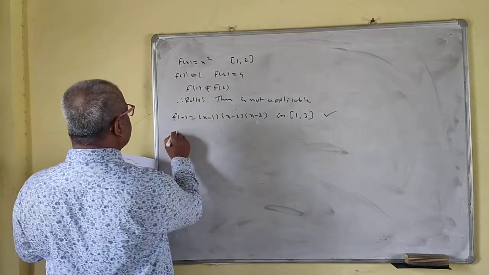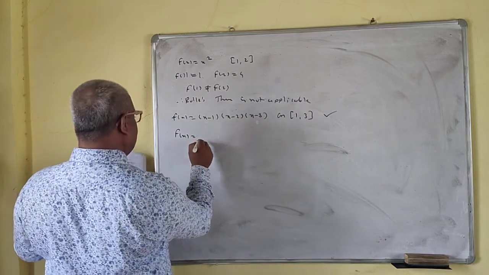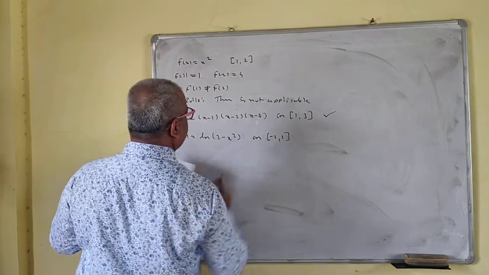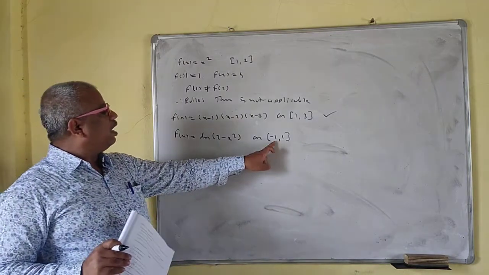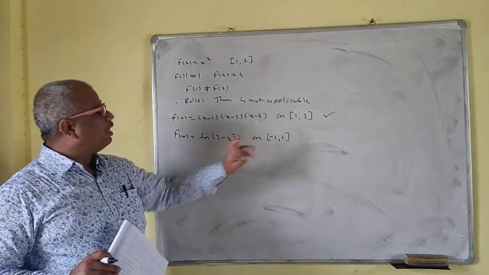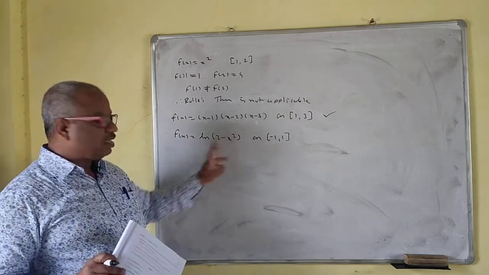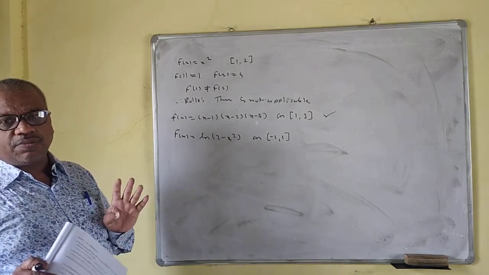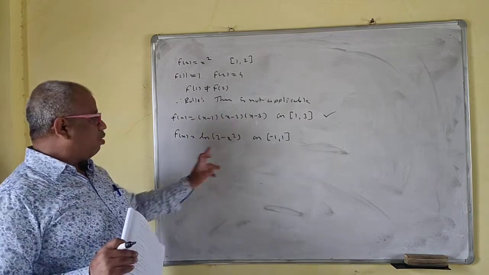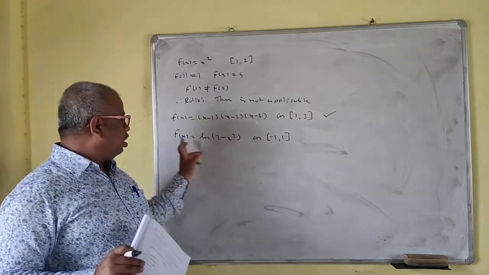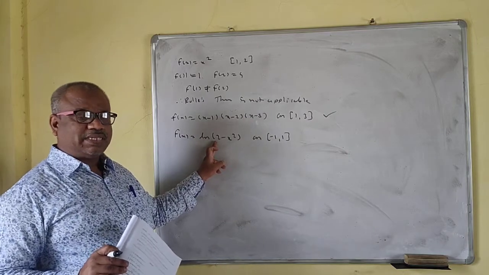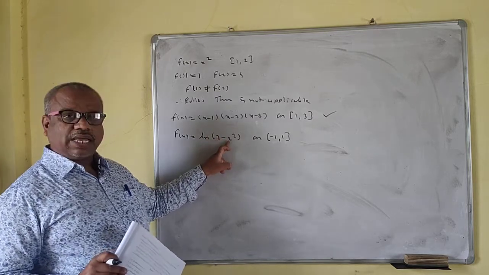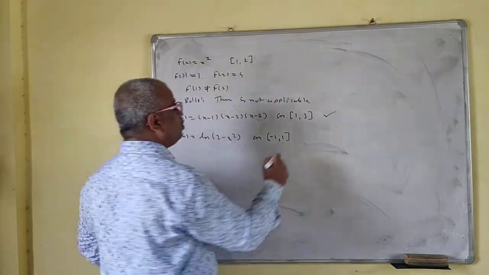Now f of x is equal to ln of 2 minus x square on minus 1, 1. If you put whatever value here, the number inside is always positive and not 0, because the log of 0 does not exist and log of a negative number does not exist. For x is equal to plus minus 1, f of minus 1 is ln 1, which is 0. 2 minus 1 is again 1, log of 1 is 0. So f of minus 1 equals f of 1.